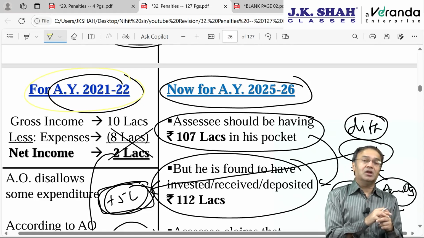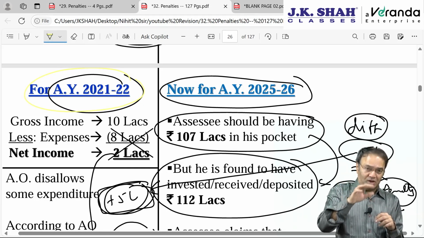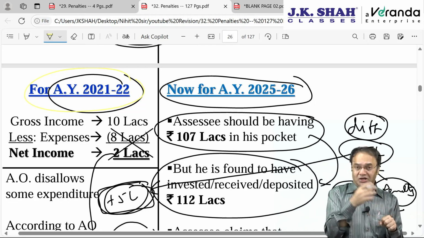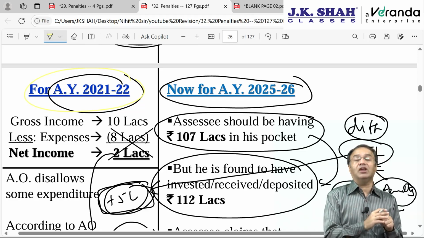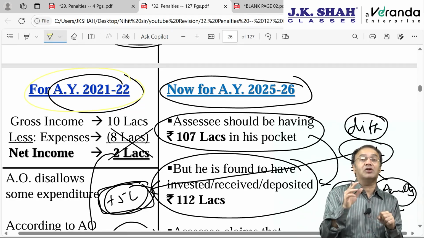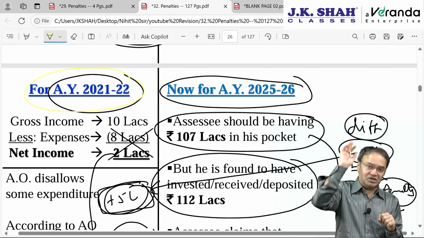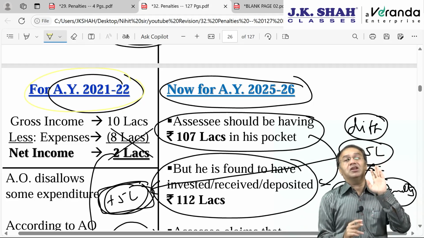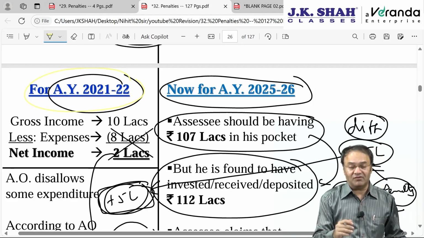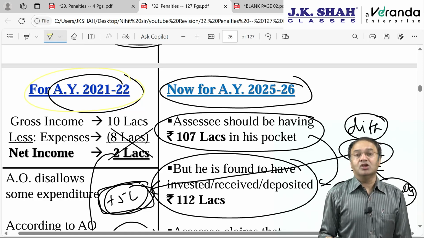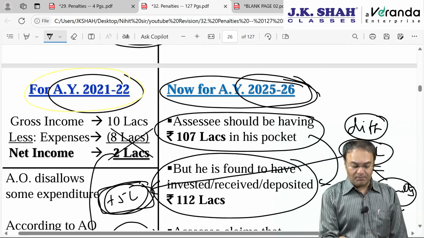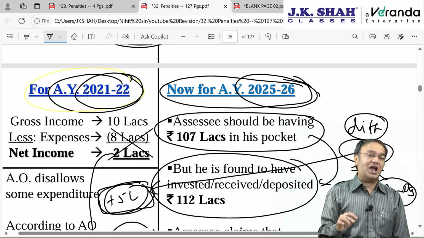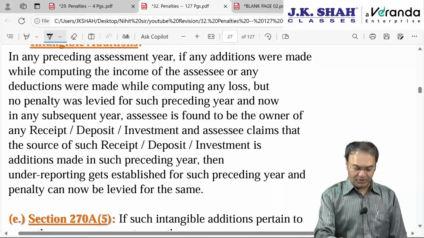The reason is very simple: penalty depends upon the amount of tax payable, and tax payable can differ from year to year. Therefore, it is very imperative for us to find out which year the income pertains to. If income pertains to, let's say, AY 10-11, then in AY 10-11 the tax rates were different from the tax rates in AY 21-22. So it is very important. Here, penalty will now be levied in AY 25-26, but tax will be computed as per the provisions, or the tax rates, of the earlier year AY 21-22.